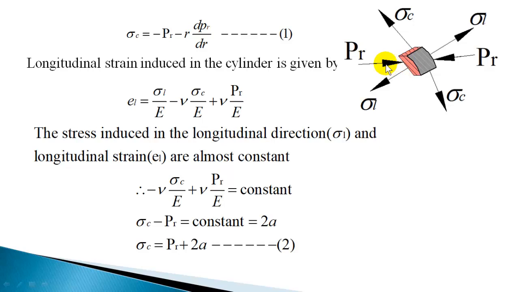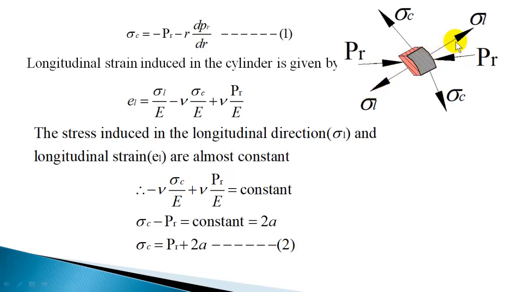In the case of a thin cylinder, we did not take this radial pressure because it is small. In a thick cylinder, the deformations due to this radial pressure cannot be neglected. Due to this compression, there will be a change in length and a reduction in thickness of the cylinder wall. So in a thick cylinder, the radial pressure is also considered.